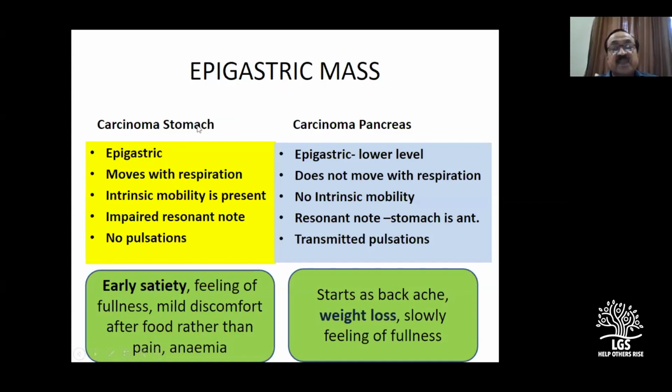So stomach and liver is over. Now stomach and pancreas, epigastrium. But look at this carefully, a little lower level of the epigastrium. You know, the first structures in the epigastrium, high up, are the liver and stomach, then comes the pancreas. Does it move with respiration, or not? I am talking about adenocarcinoma arising from the body of the pancreas. Intrinsic mobility may or may not be present, but by and large, in small early masses, there is no mobility. Impaired resonant note.